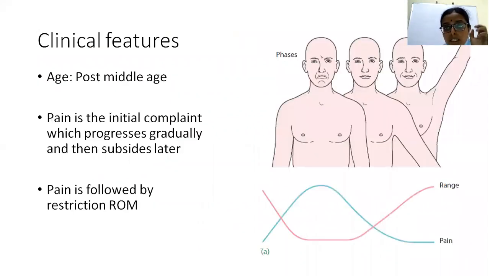Coming to the clinical features, it mostly occurs in middle age, and there are three phases in the disease.